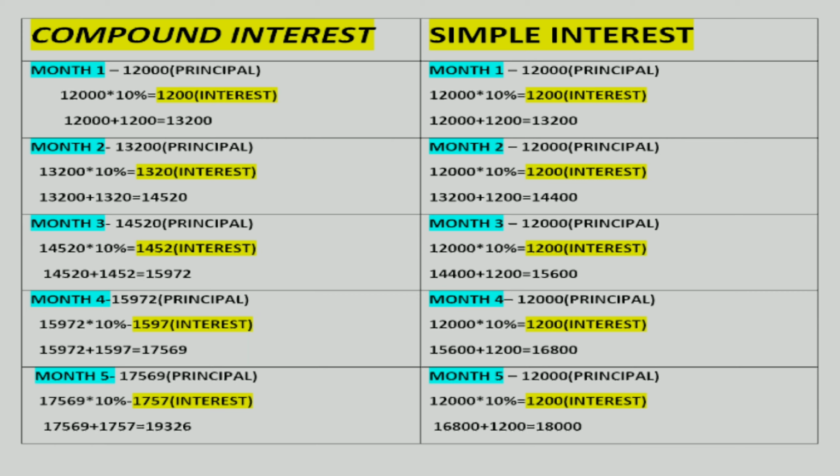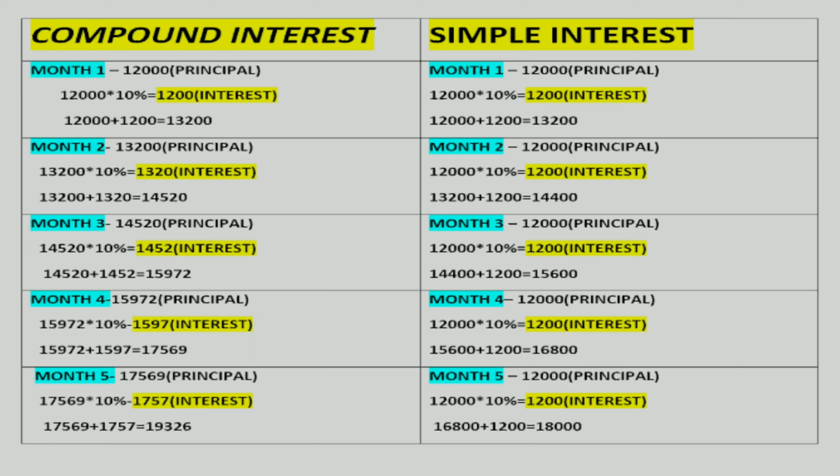So let's check this. For month one, investor A, who invests in compound interest, invests a 12,000 principal amount. They invest for a 5 month period. They'll be investing for month one, and they will be getting the money back at the end of the 5th month.